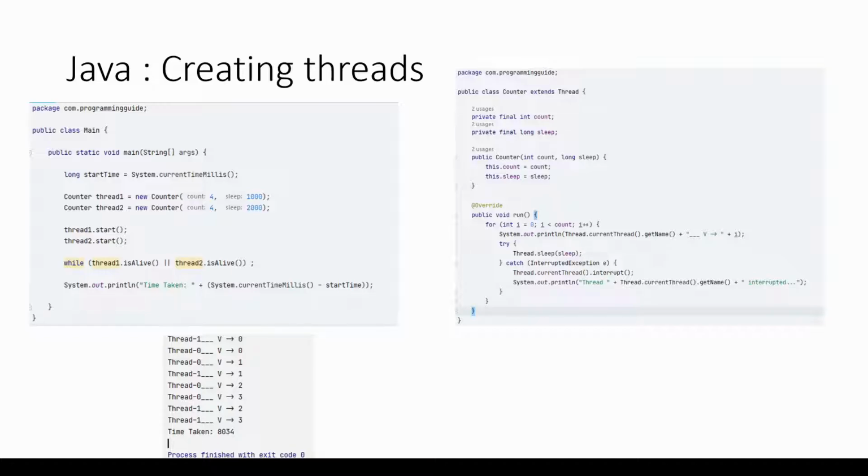Since we have two threads running in parallel, as soon as I start the threads, at the end I'll print the total time taken. In the output, the total time taken is only 8 seconds, that is 8034 milliseconds. So in this way, using multi-threaded systems, we're able to perform the tasks in parallel and we're able to perform the tasks quickly.